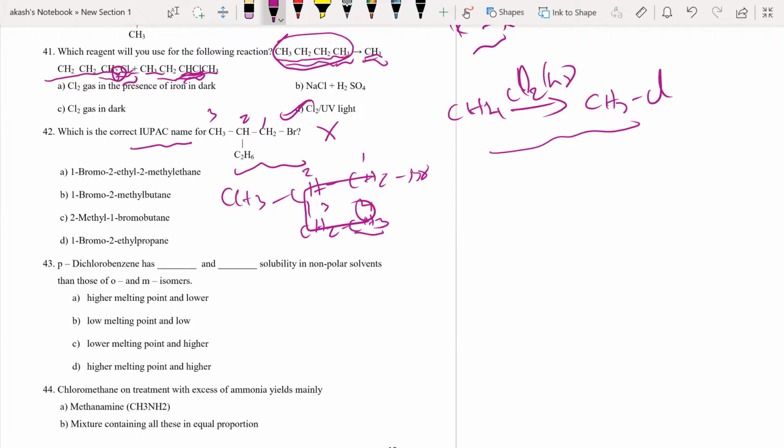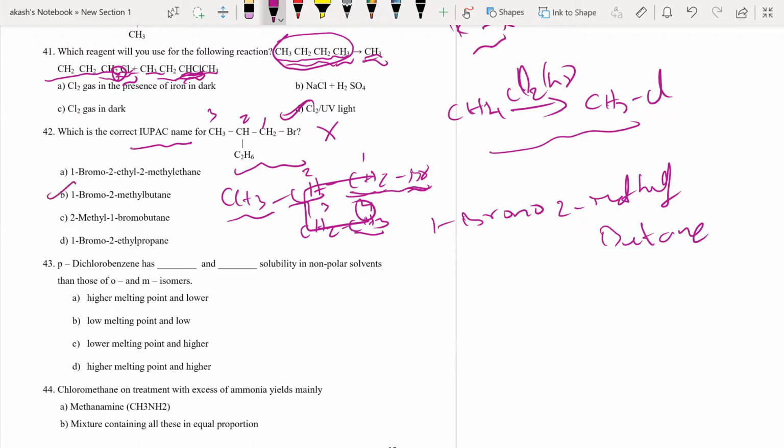This is the correct answer. Now, this would have been the numbering also, to make sure that the carbon atom containing the bromine has the lowest possible number. So 1, 2, 3, 4. You see that in the first carbon atom I have bromine, so it's 1-bromo. On the second carbon atom I have a methyl group, so it is 2-methyl. And the total number of carbon atoms is 4, so it is butane. So it is 1-bromo-2-methylbutane. B is the correct answer to this question.